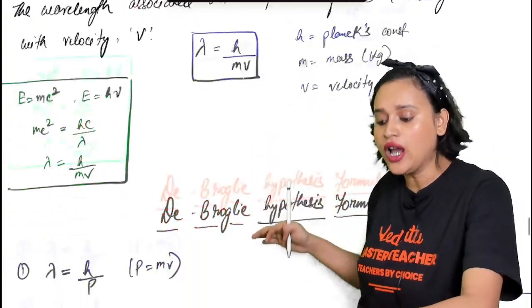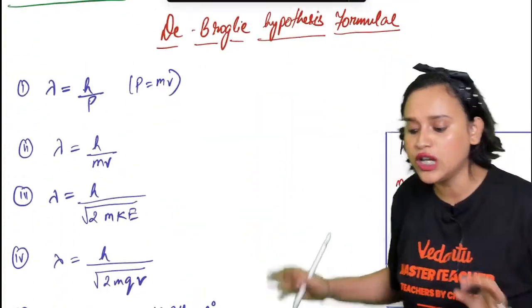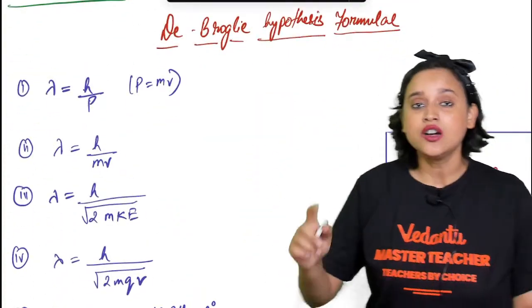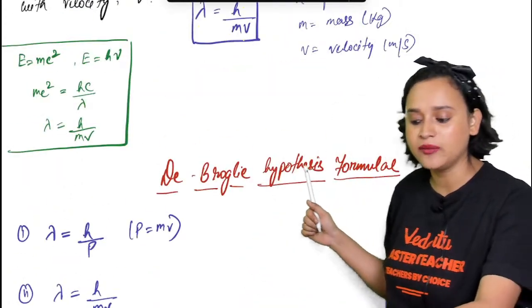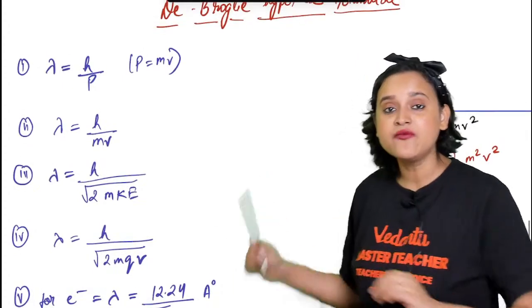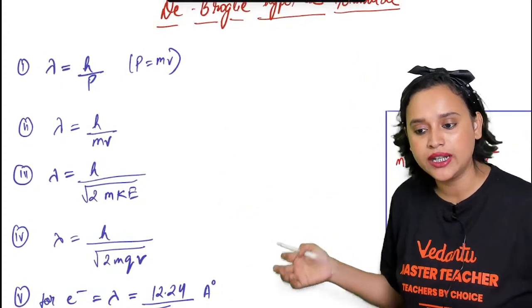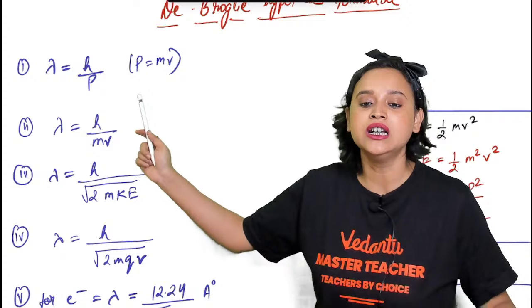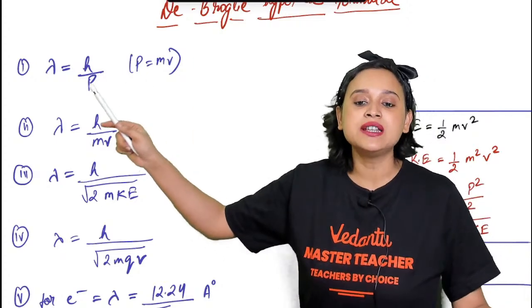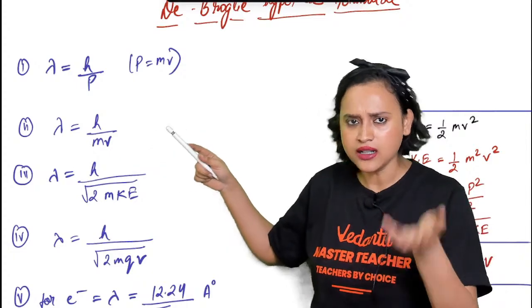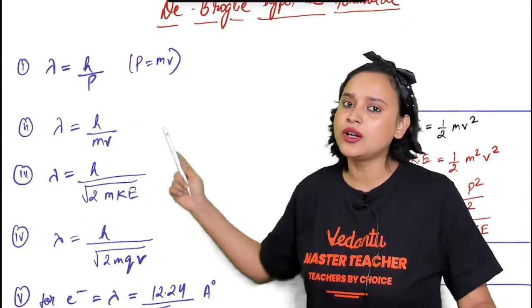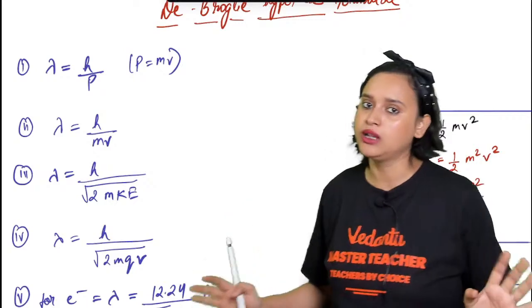Now, the de Broglie hypothesis, there are certain formulas that I have noted down. See, we all know that mv, this mv, my dear student, is what? It can be written as momentum, isn't it? mv, mass multiplied with velocity, is momentum. Momentum can be denoted with p. So that means lambda is equal to h by p. Will it be correct? It will be correct. Lambda is equal to h by mv. That is our actual formula.